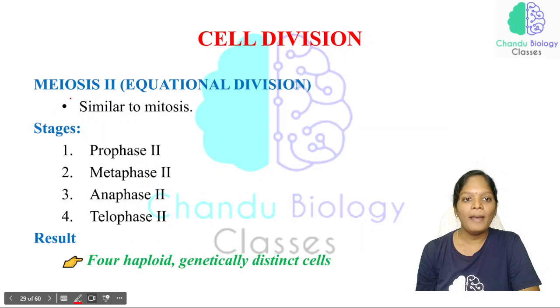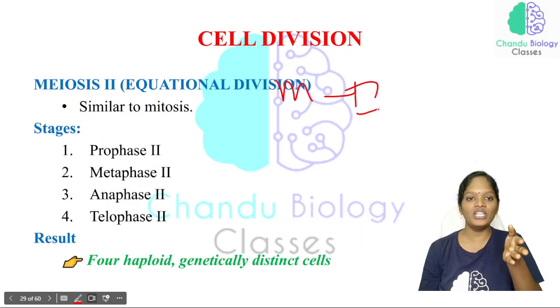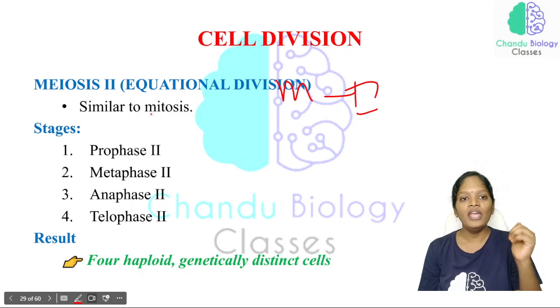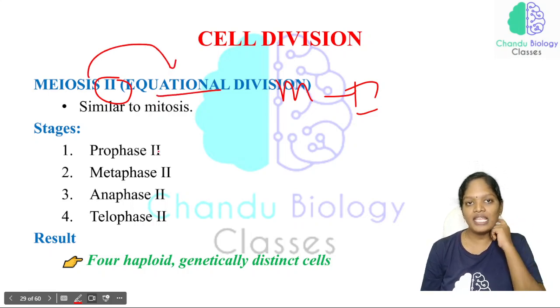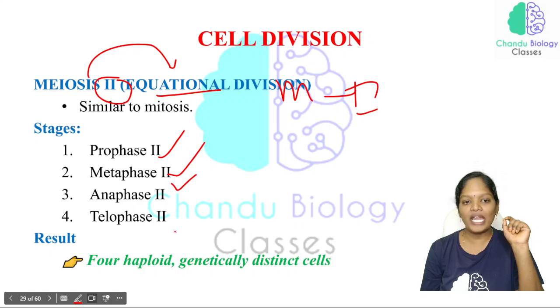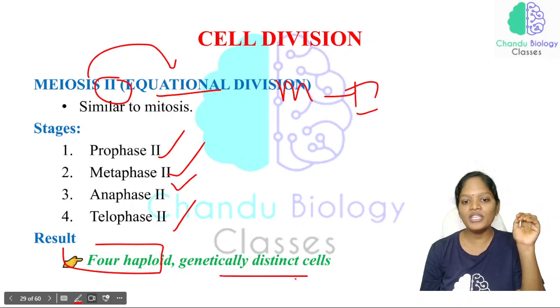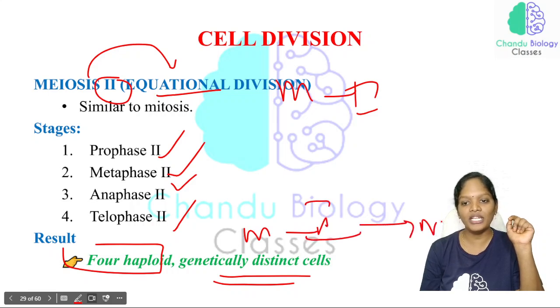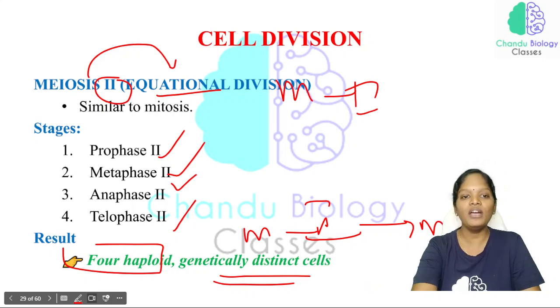Just look at this picture. Next, meiosis 2. In meiosis 1, the reduction division has happened, and the chromosome number has been reduced from diploid to haploid. Now meiosis 2 is exactly similar to mitosis. The stages under meiosis 2 are prophase 2, metaphase 2, anaphase 2 and telophase 2. The result of meiosis 2 will be 4 haploid and genetically distinct cells. You should know that meiosis 2 division is exactly similar to mitosis. All the phases seen in mitosis are exactly similar in meiosis 2.